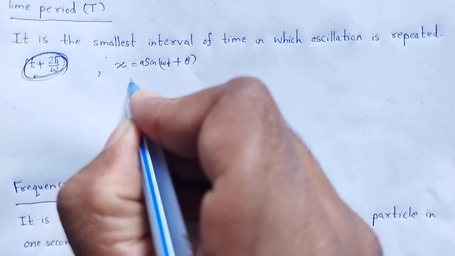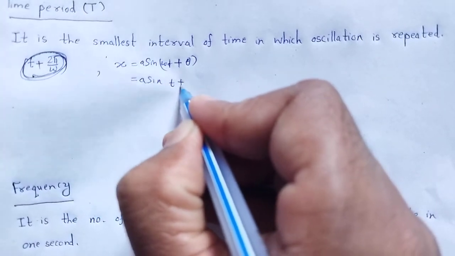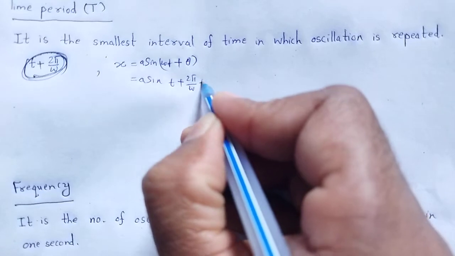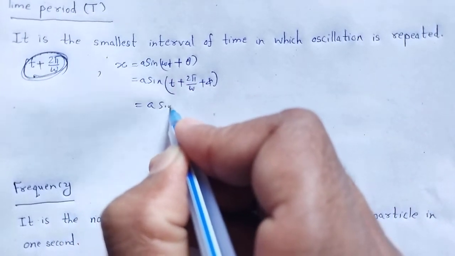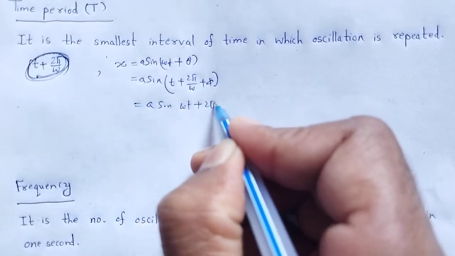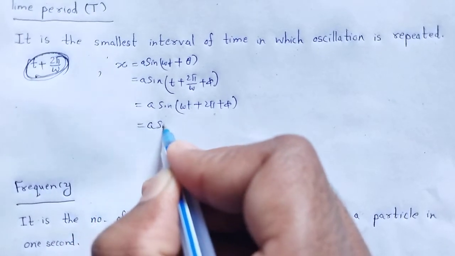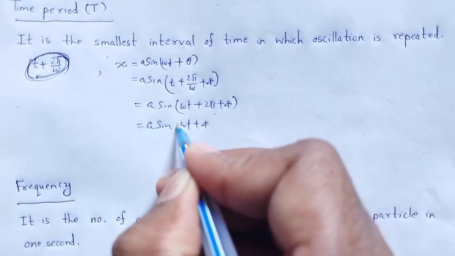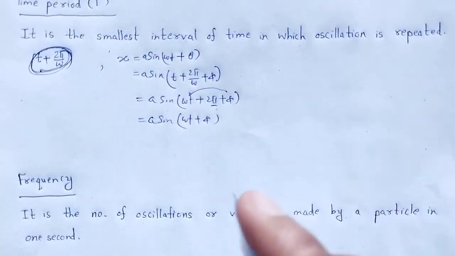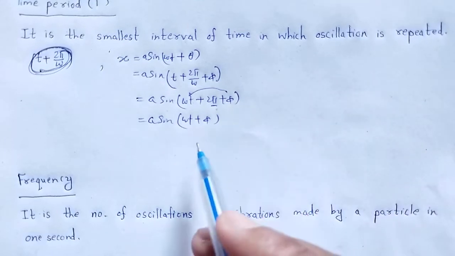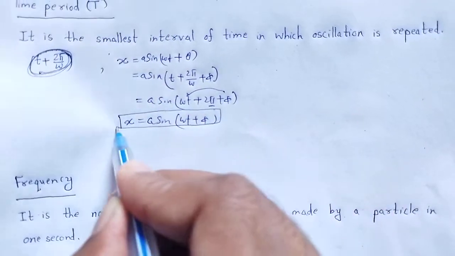Here x is equal to a sin (omega (t plus 2 pi by omega) plus phi), which is equal to a sin (omega t plus 2 pi plus phi). That is sin of (2 pi plus theta), which is only sin theta, right? That is a sin (omega t plus phi).